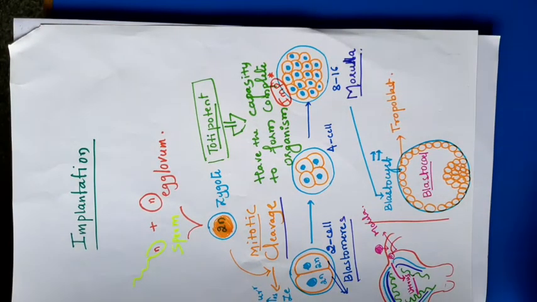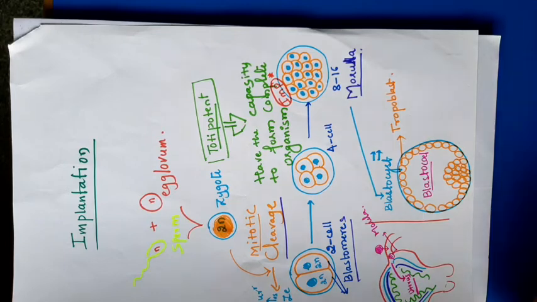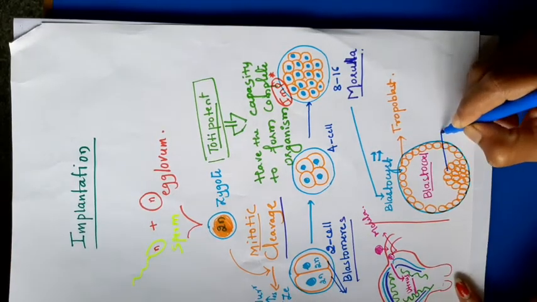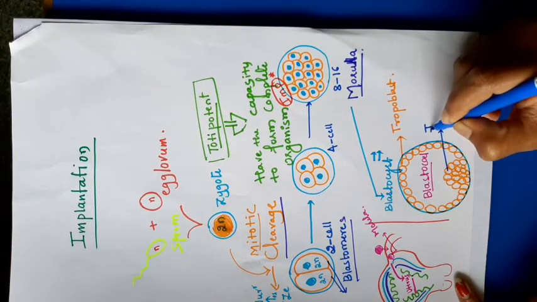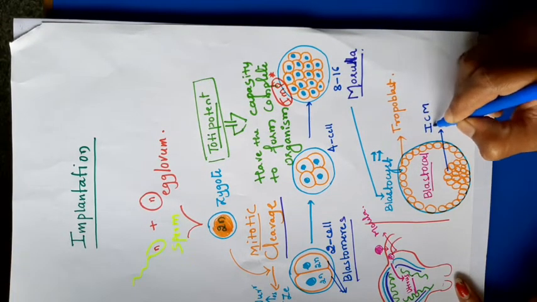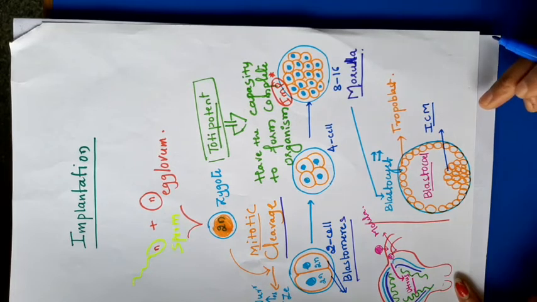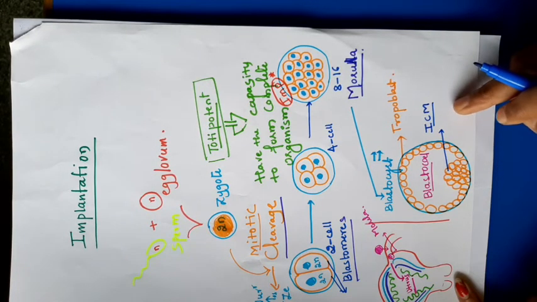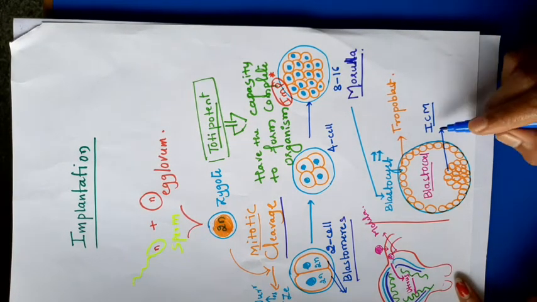A group of inner cells is attached to the trophoblast. Here you can see the inner group of cells attached to the trophoblast. Those cells are called the inner cell mass, usually shortened to ICM.